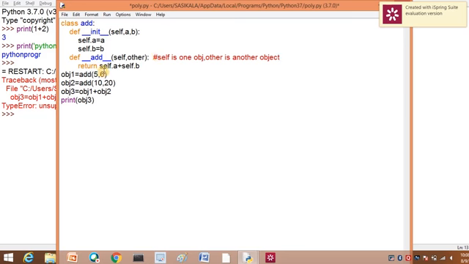So now here what I should give is a equal to self dot a plus other dot a, and b equal to self dot b plus other dot b. I can explain you with the example.